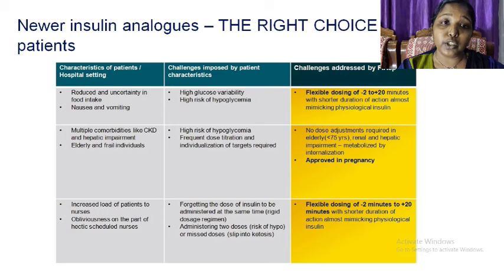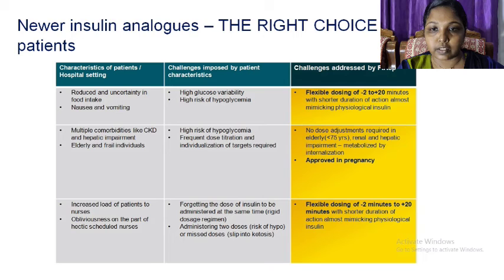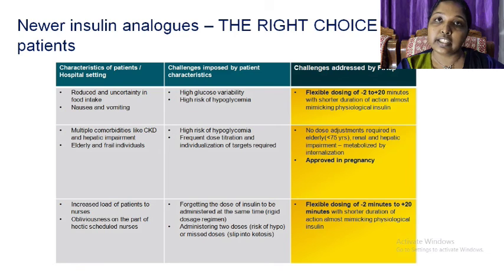Newer insulin analogs, the right choice in hospitalized patients. The challenges addressed by FASP is flexible dosing of -2 to plus 20 minutes with shorter duration of action almost mimicking physiological insulin. No dose adjustments required in elderly, that is less than 75 years, renal and hepatic impairment, metabolized by internalization and approved in pregnancy.